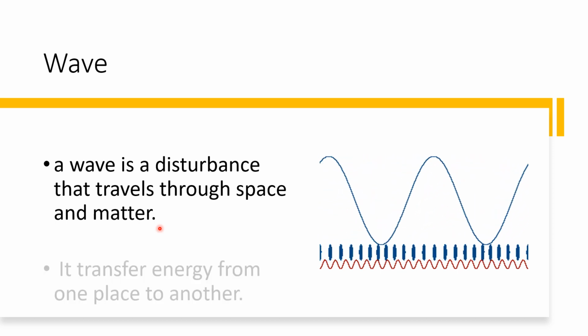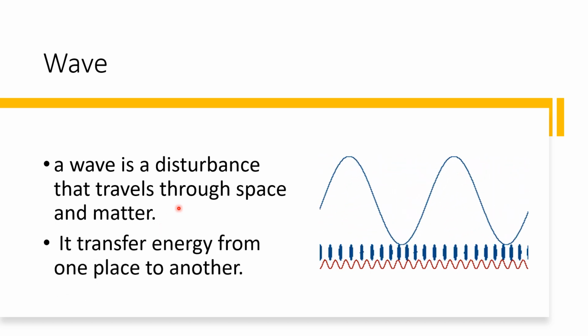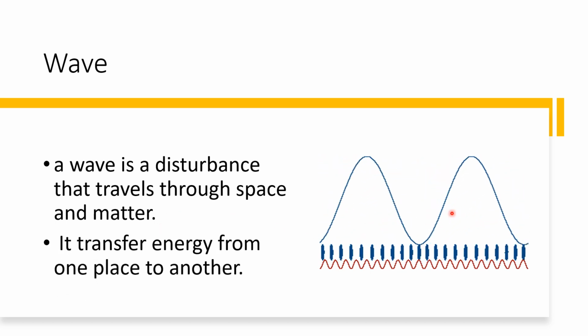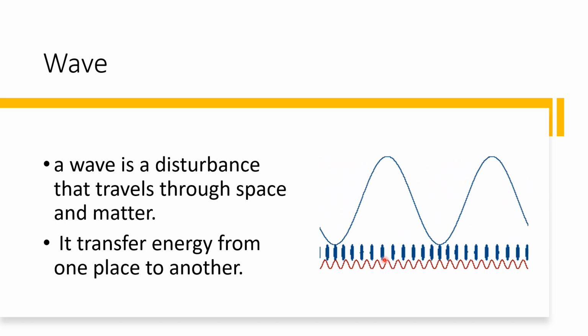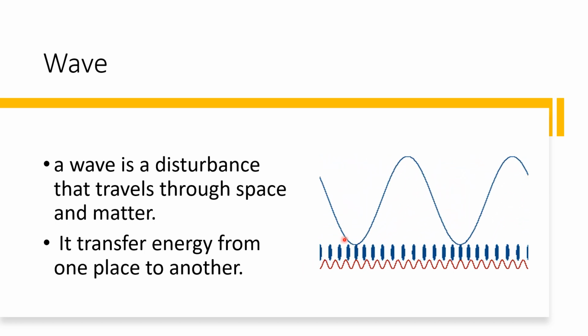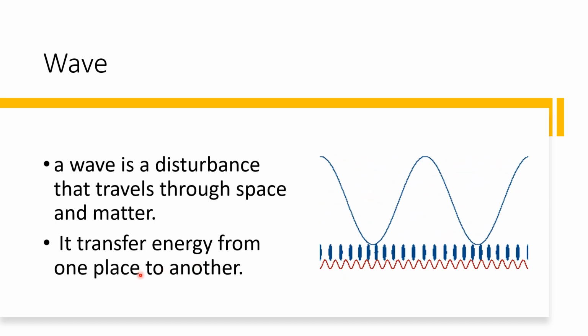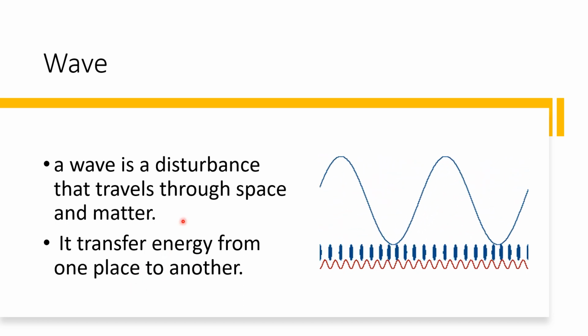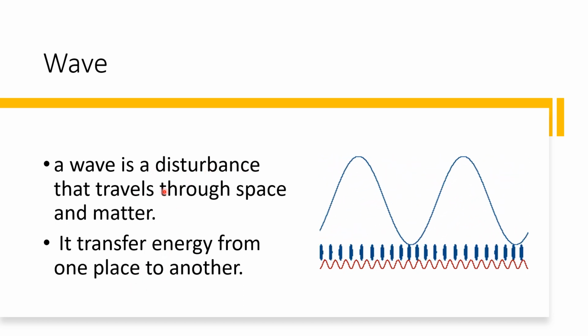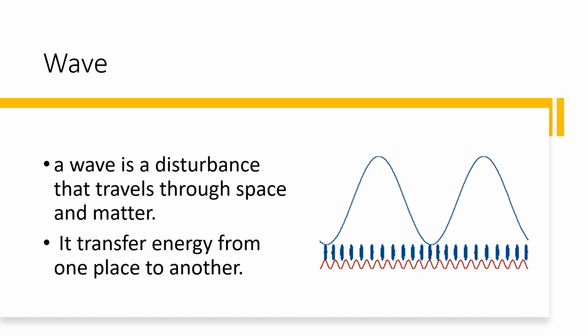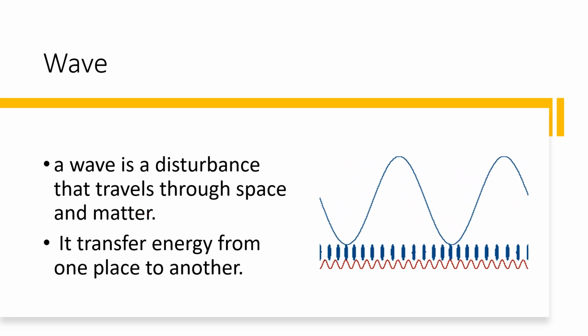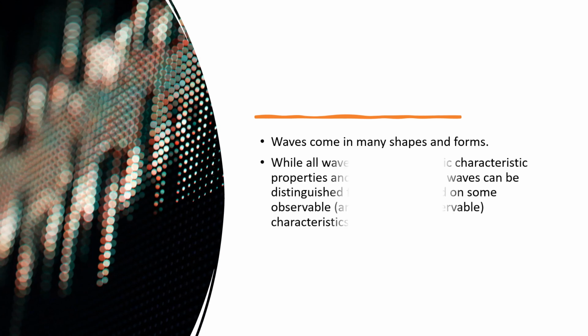No? So, when we say waves, it transfers energy from one place to another. No? Hindi matter, but energy. So, wave transfers energy. And when we say wave, that is a disturbance that travels through space and matter. As we go on, you will understand more about waves. So waves come in many shapes and forms. So later on, you will see those shapes and forms.